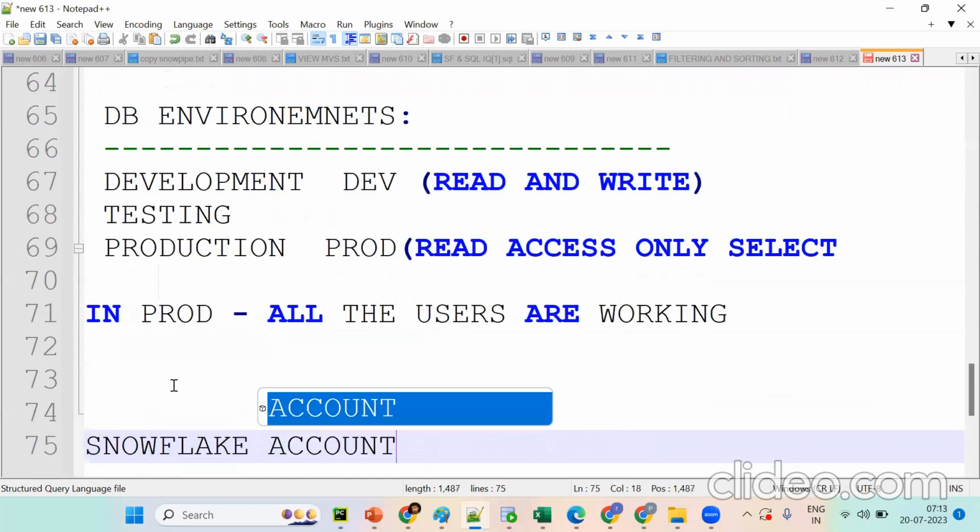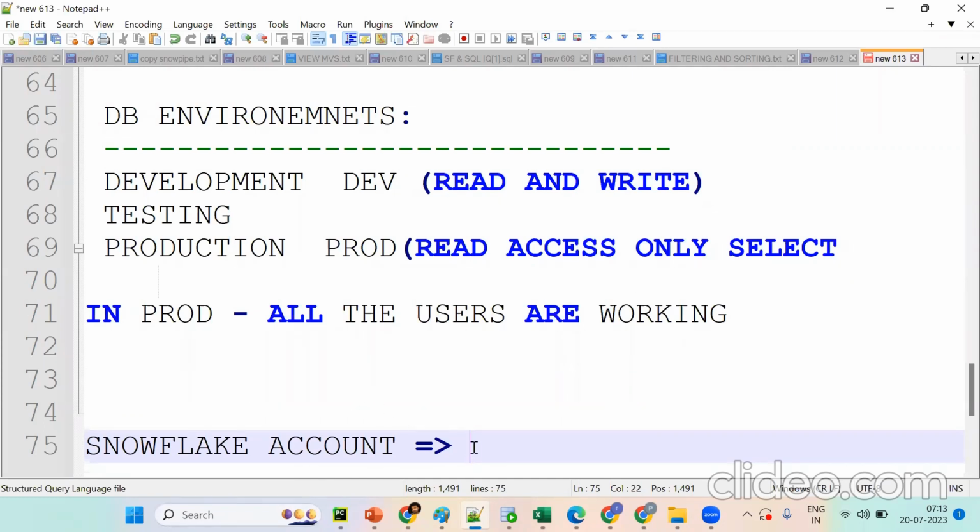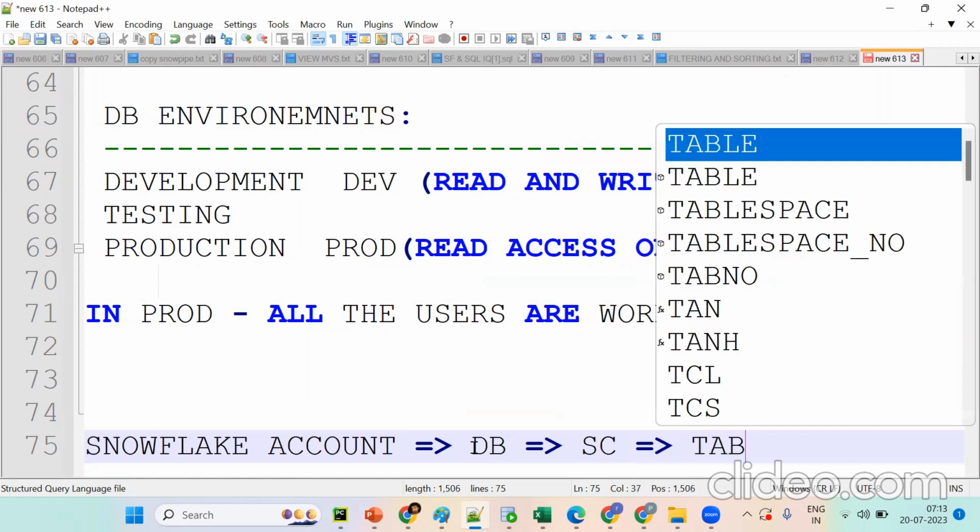Next, we should have a database. Then a schema should be there. Then what should be there? Tell me, a table. So a table should be there.